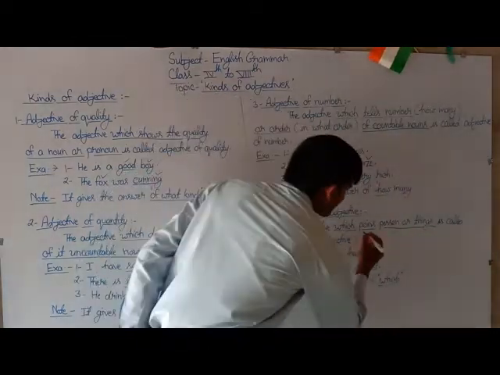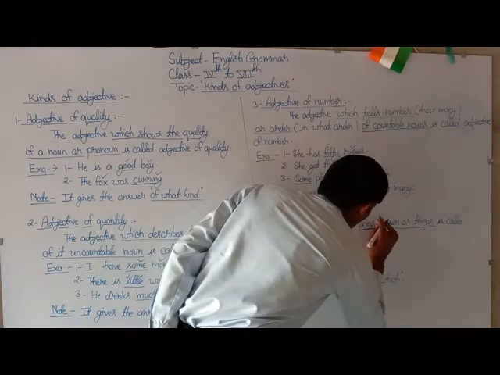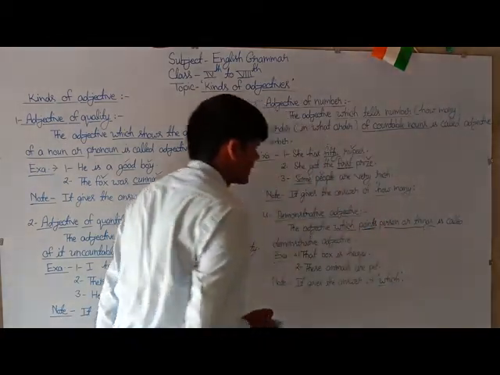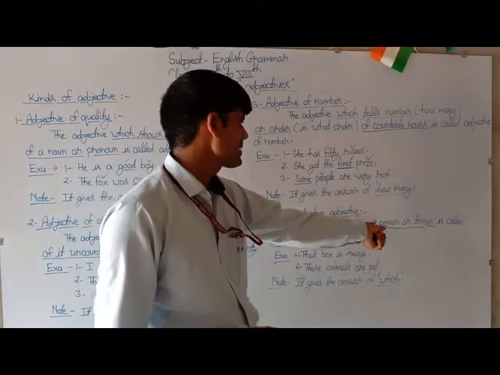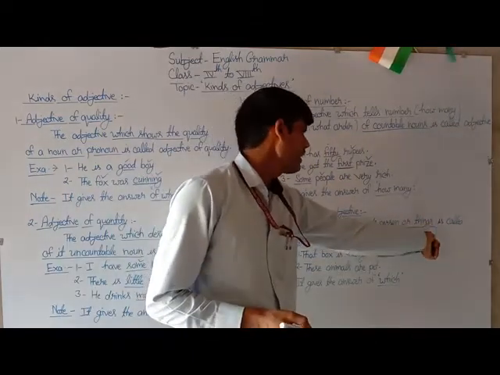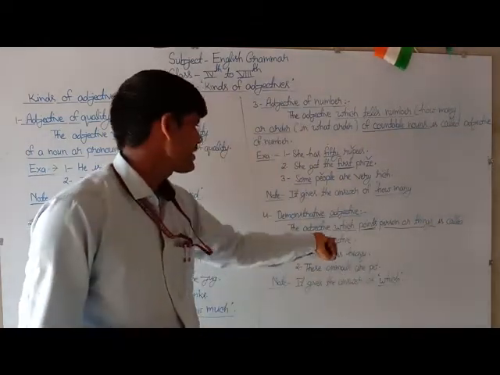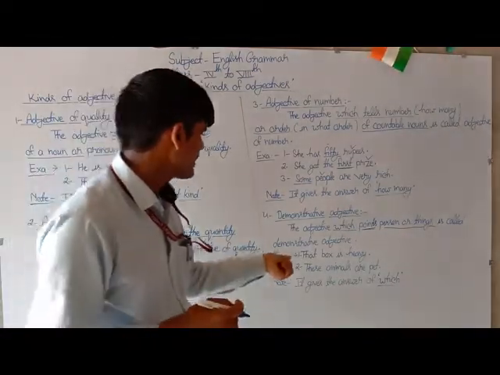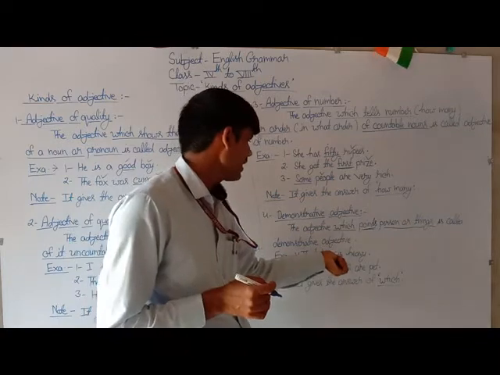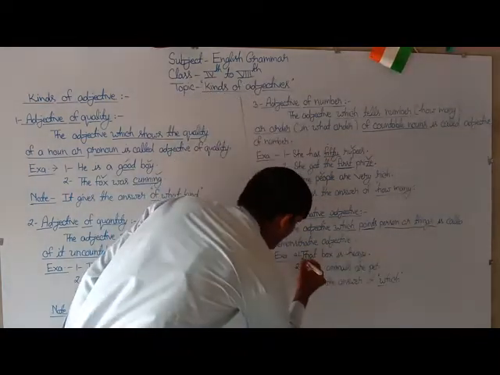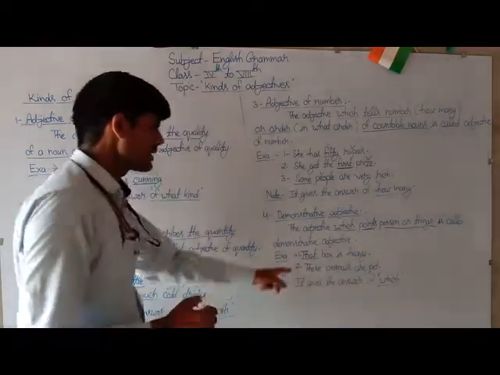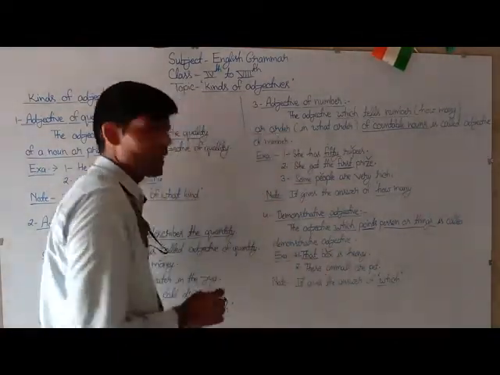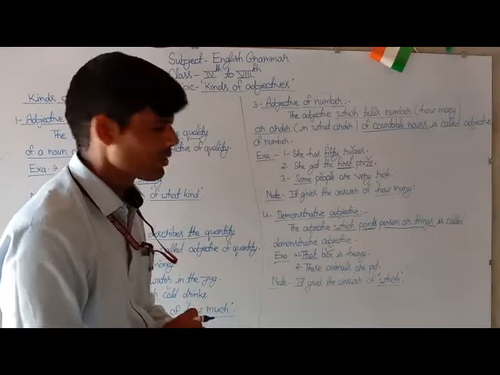You have to consider the underlined words: which points. The adjective which points persons or things is called a demonstrative adjective. For example, that box is heavy. Here the underlined word is that. It is used to point out its noun, box. So this is counted as a demonstrative adjective.